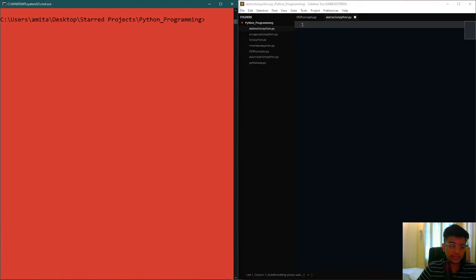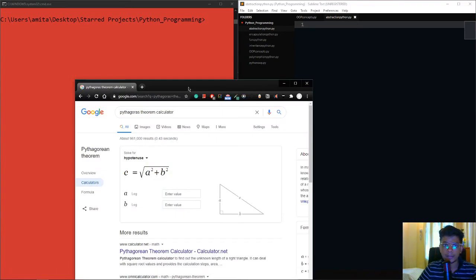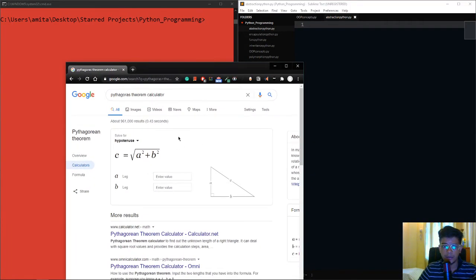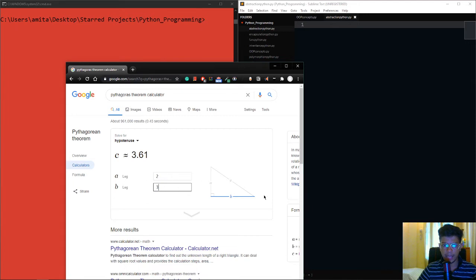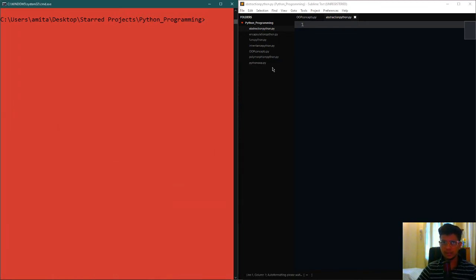So I found this online Pythagoras theorem calculator, where first let's just get the logic right. So a is the height and b is the base, right? And then the hypotenuse is, basically, hypotenuse squared is equal to height squared plus base squared, right? So we're going to build it here right now.